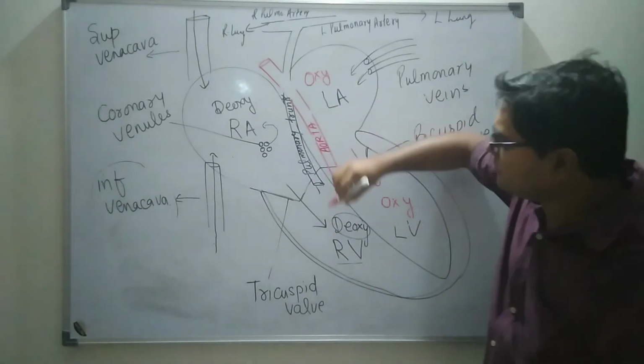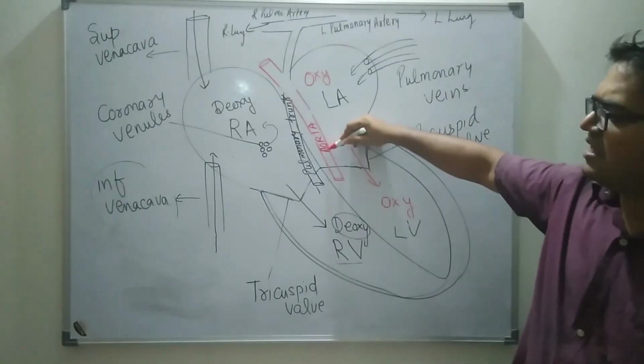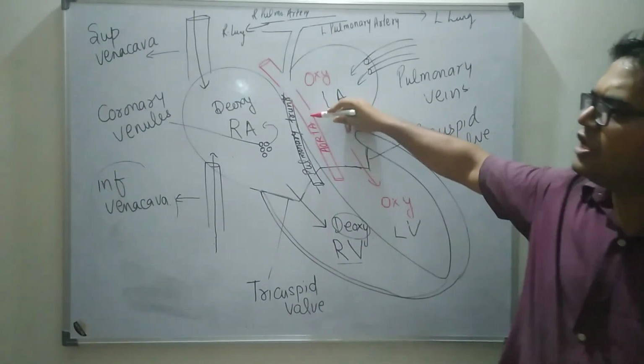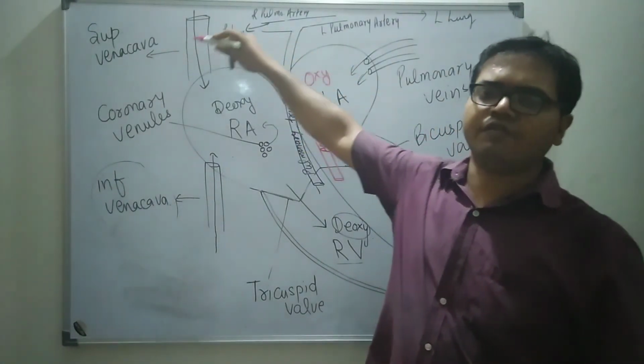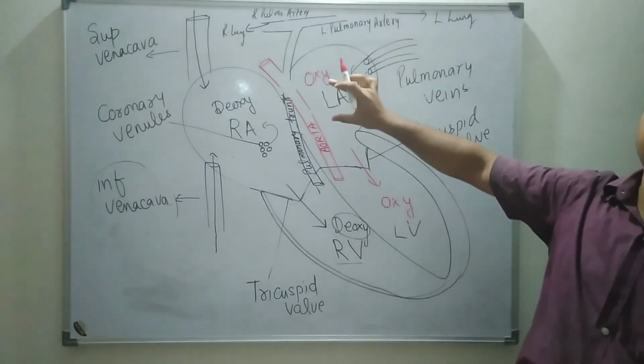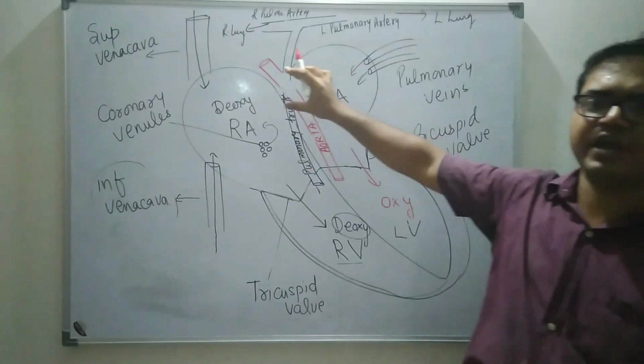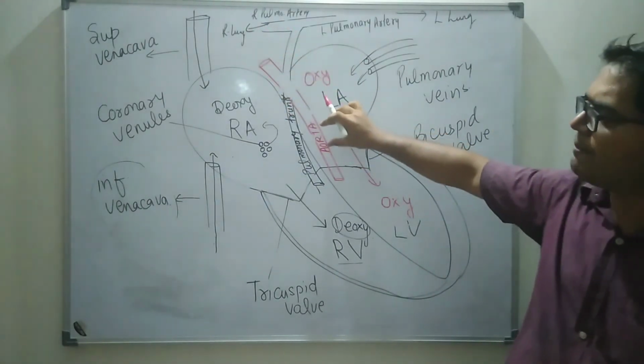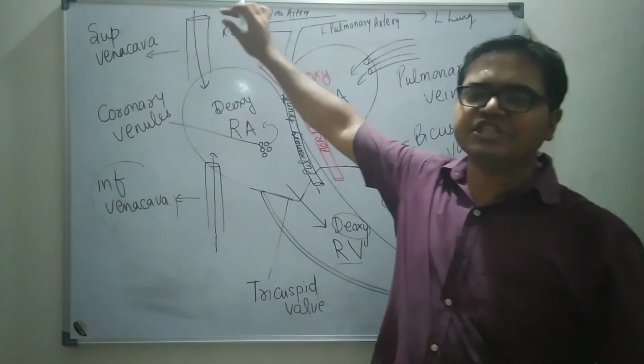And this artery carries oxygenated blood to different parts of our body. It fulfills the oxygen requirement of different tissues by supplying them with oxygenated blood.